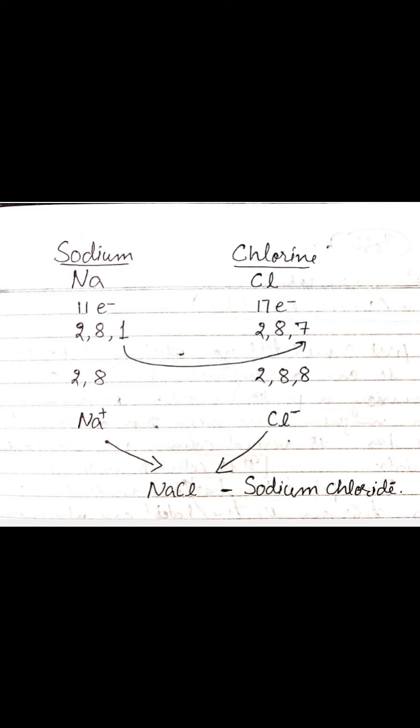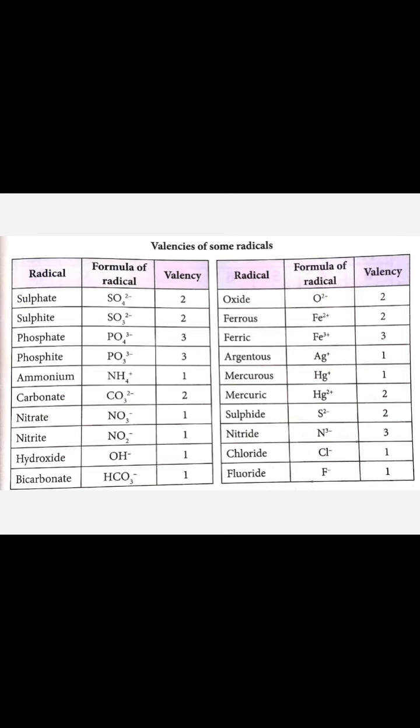Okay, so atoms combine with each other. In this case, sodium released 1 electron and chlorine has taken 1 electron. So the valency for sodium is 1 and the valency for chlorine is also 1. Because sodium releases 1 electron, and chlorine takes 1 electron, the valency will be 1 for each. Numerically, the valency of an atom is equal to the magnitude of the charge acquired by the atom during the